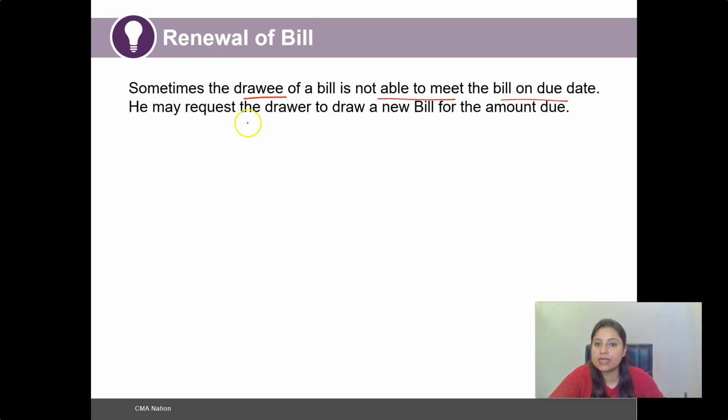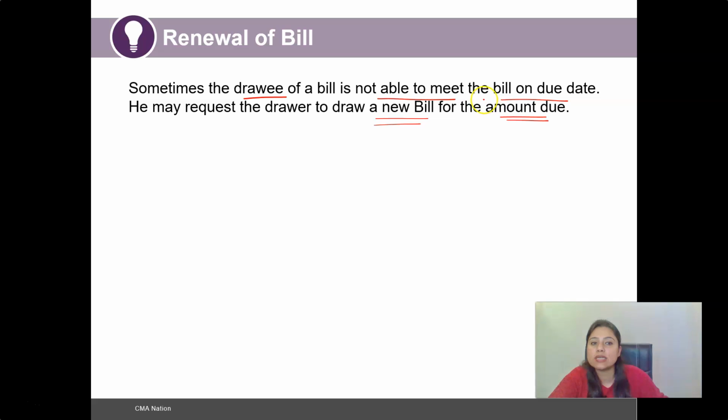So he may request the drawer to draw a new bill, as this particular bill of exchange would cease to exist. Since the drawee is not able to meet the bill on the due date, he may request the drawer to draw a new bill for the amount due.